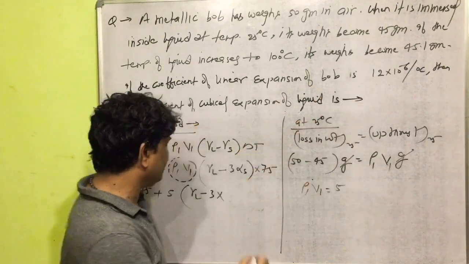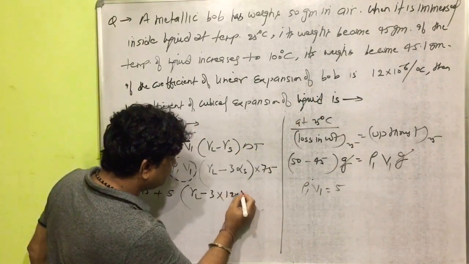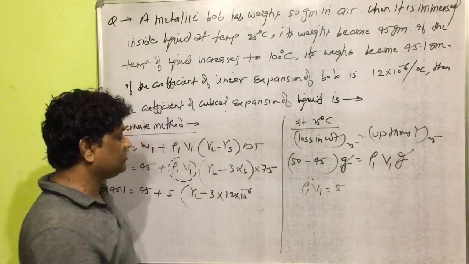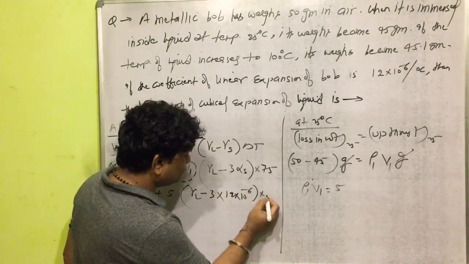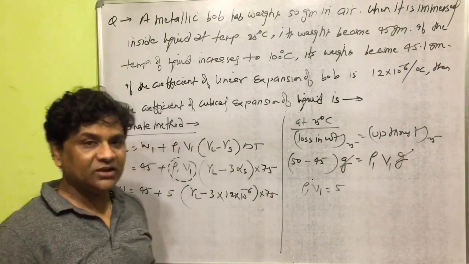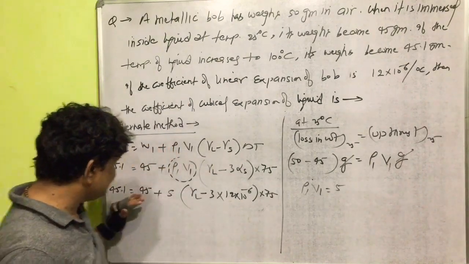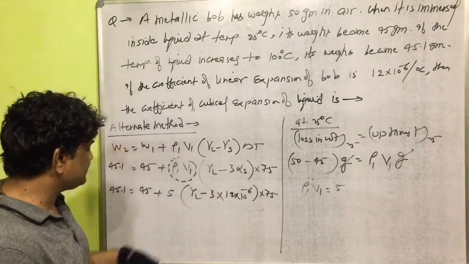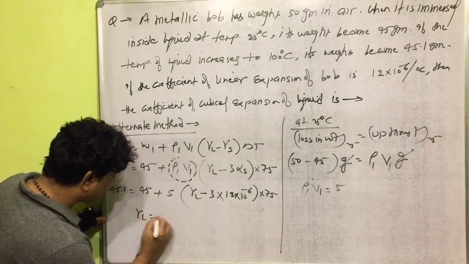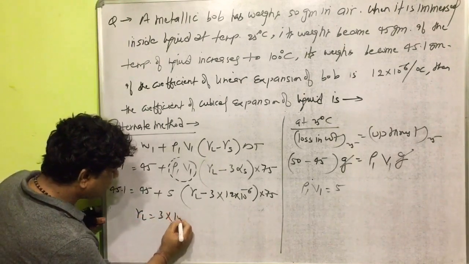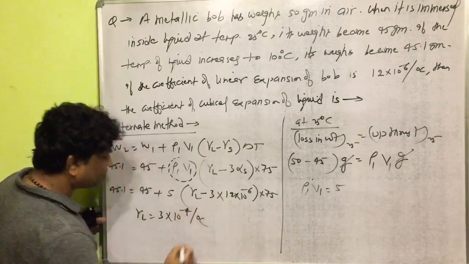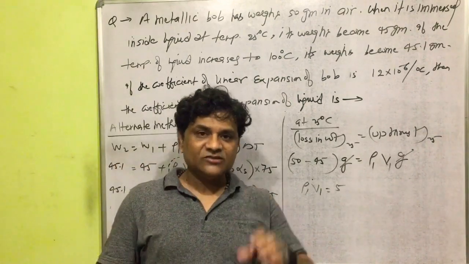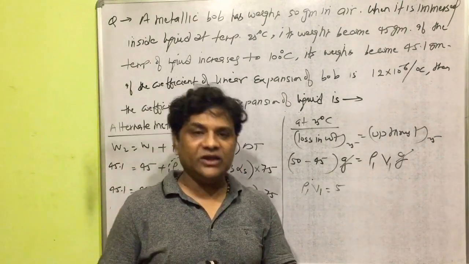Alpha solid is given as 12 into 10 to the power minus 6, times the change in temperature, 75 degrees Celsius. Now we can simplify this relation. After simplification, gamma of liquid comes to 3 into 10 to the power minus 4 per degree Celsius. So this is the value of gamma of the liquid.